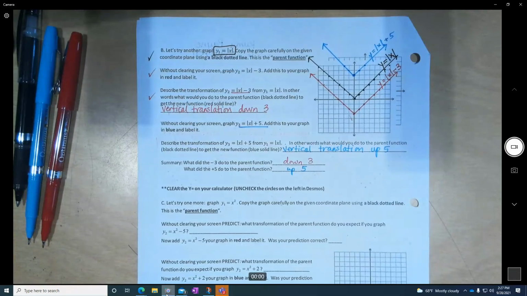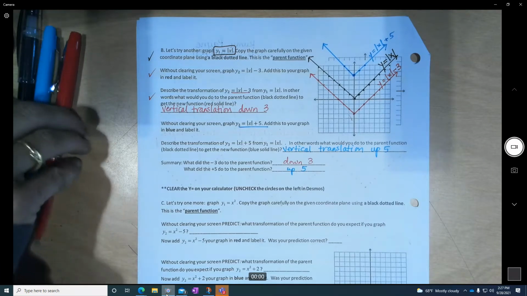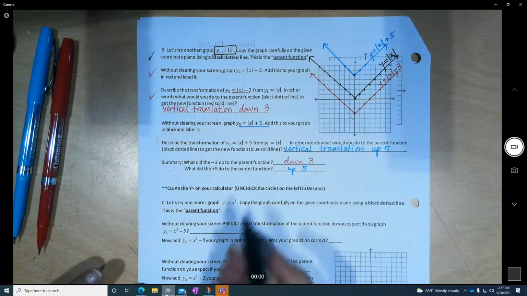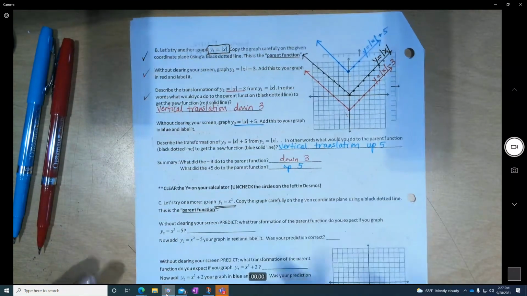Any questions? How's our pace? Okay? You can work ahead if I'm too slow too, because all the steps are written right there for you. Some of you work a little more quickly, but I want to make sure that we're all getting there. And I'm pretty sure we have one more. Yes. So now we're going to look at our one more example. We're going to do y equals x squared.